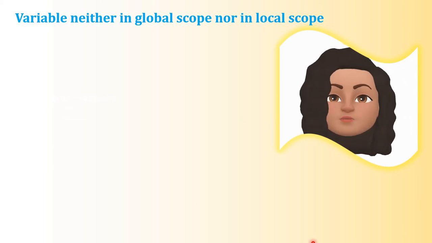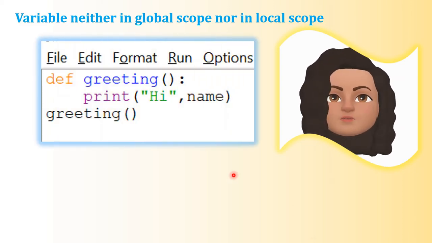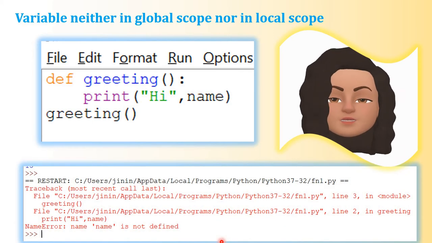Here is an example for a variable which is neither in global scope nor in local scope. Okay, so here the name of the function is greeting, and inside there is a print statement: hi, name. So name is a variable which is not declared in the local scope and it is not declared in the global scope either. So when you ask to print a variable which is neither in the global scope nor in the local scope, Python will raise an error stating this variable is not defined.